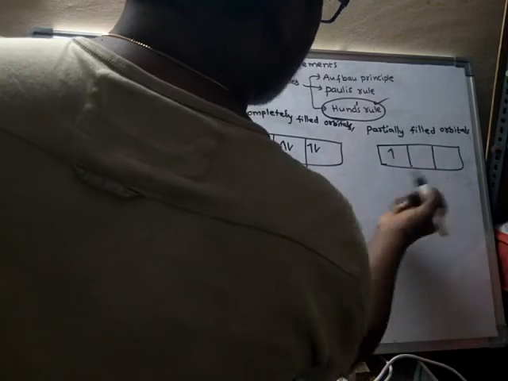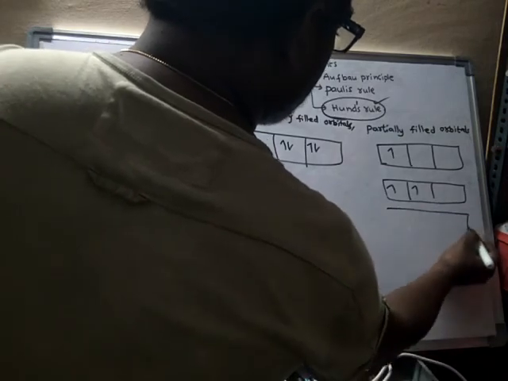Then partially filled orbitals. What is the meaning of partially filled orbitals? If it gets only 1 electron, it is partially filled. If it gets 2 electrons like this, then also it is partially filled. If it gets like this, then also it is partially filled. If it gets like this, then also it is partially filled.